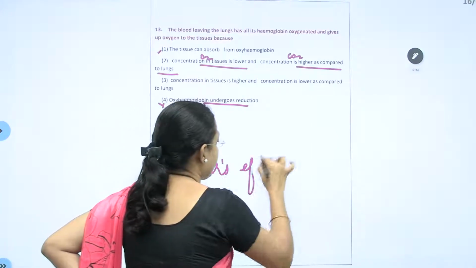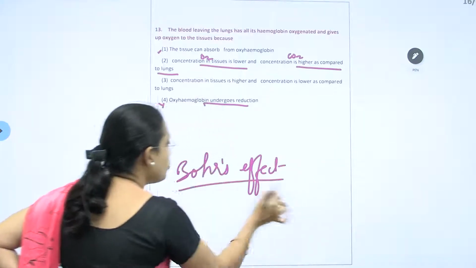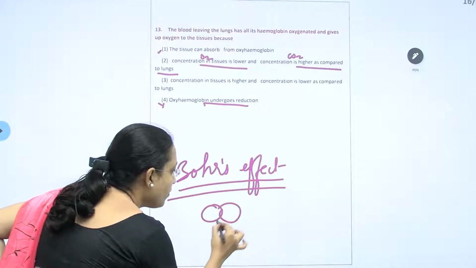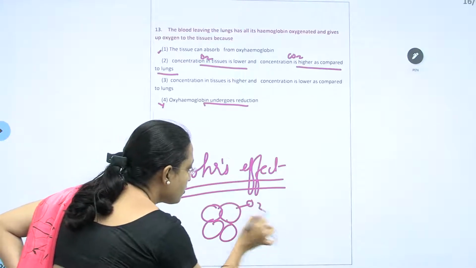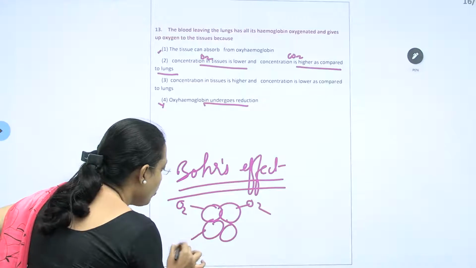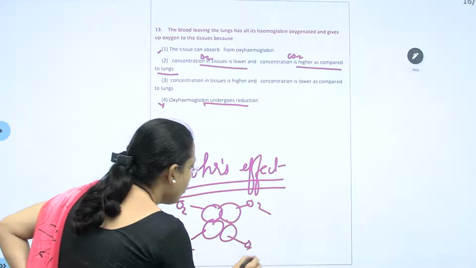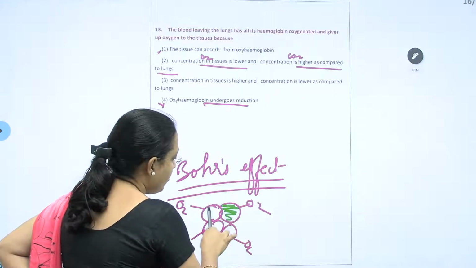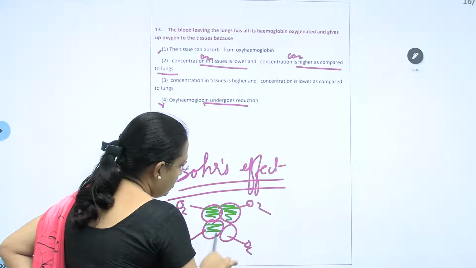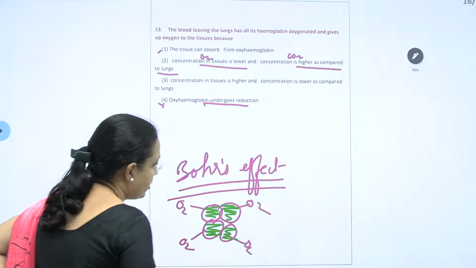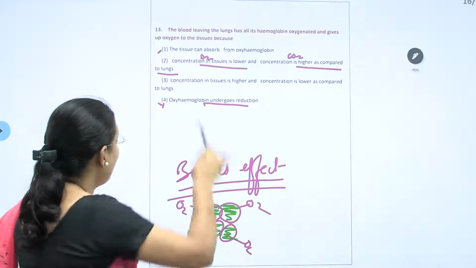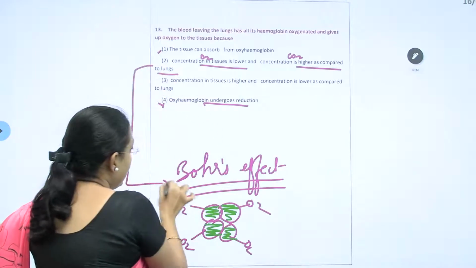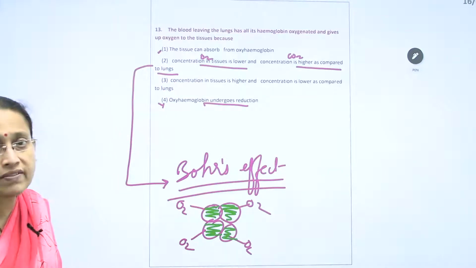Bohr's effect. Due to Bohr's effect, whatever oxygen is bound to hemoglobin, hemoglobin has how many chains? 4 chains. 1 chain, 2 chain, 3 chain, 4 chains. When this condition is there, Bohr's effect will start.